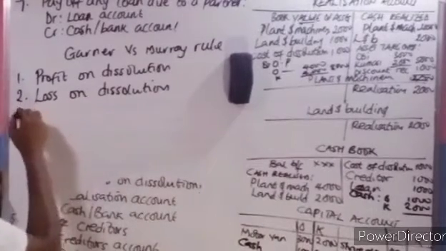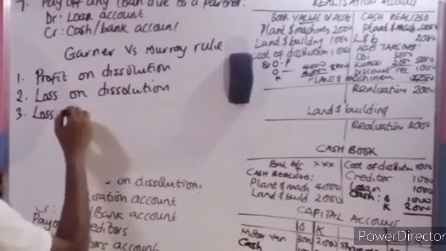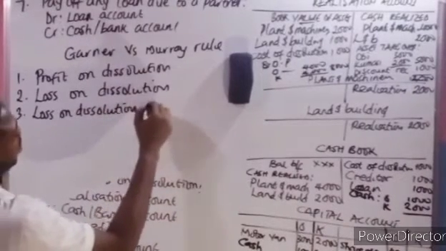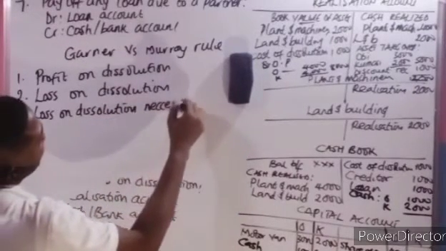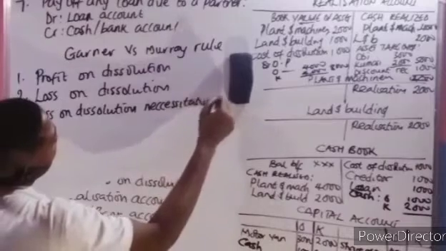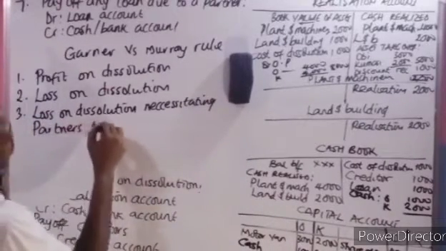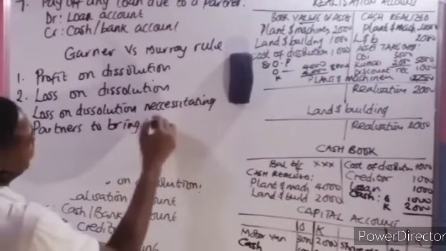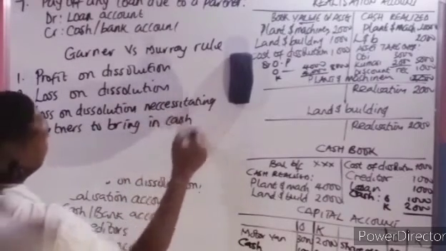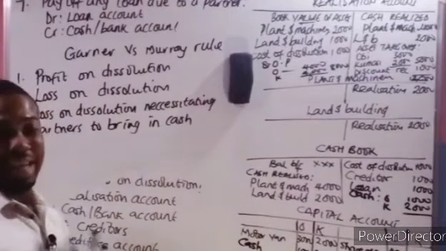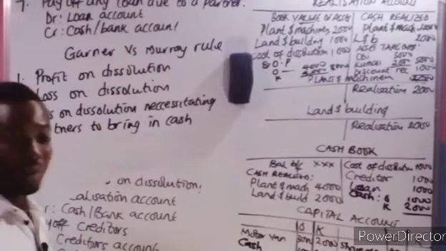While the third one is loss on dissolution necessitating partners to bring in cash. There are times whereby they incur loss and they are required to bring in cash to pay off their debt. How is it treated?